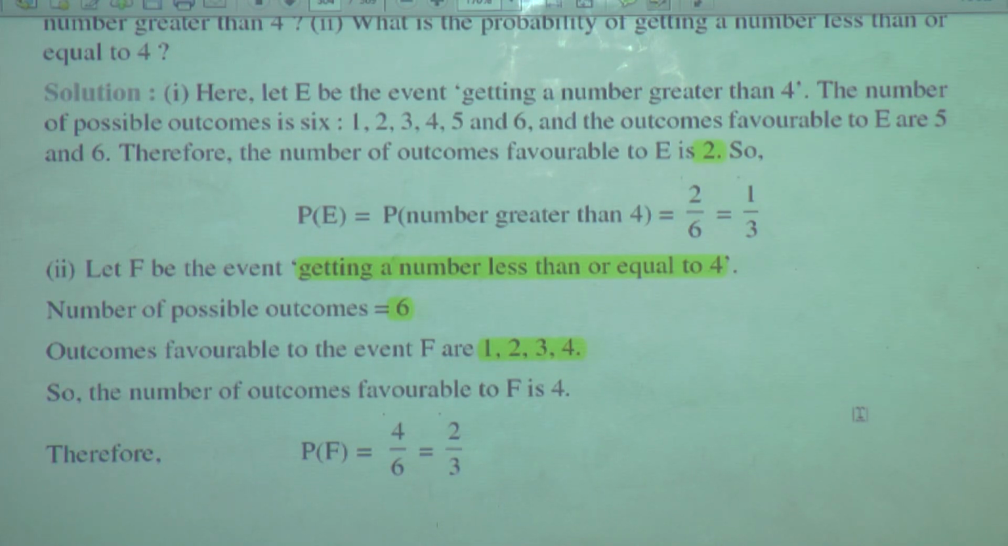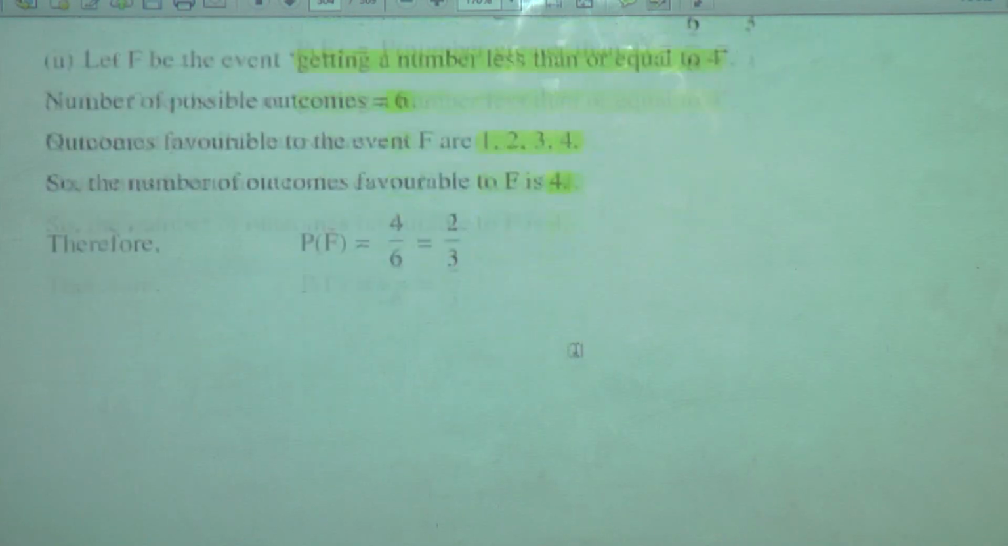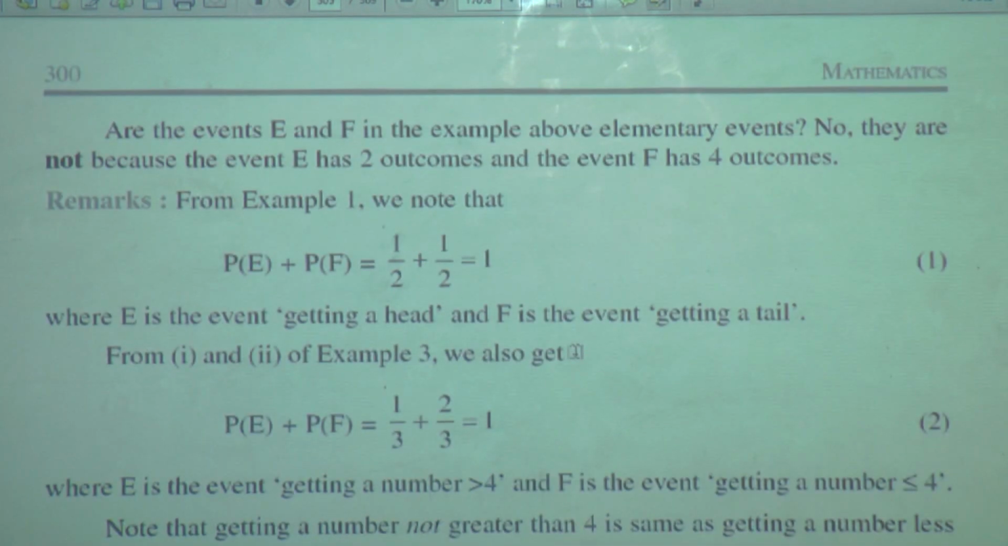So the number of favorable outcomes for the event F is 4. Therefore, P of F is equal to 4 upon 6. 2 2s are 4, 2 3s are 6. It is 2 upon 3. The probability of the event E is 1 upon 3 and the probability of the event F is 2 upon 3. Add both of them. 2 upon 3 plus 1 upon 3, you will get 1.